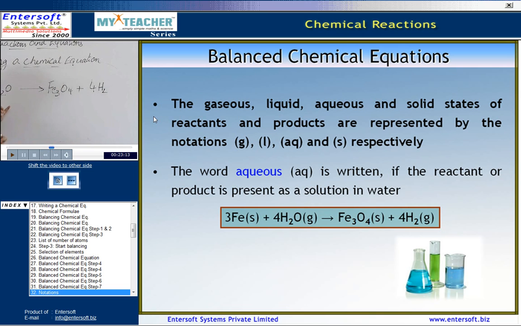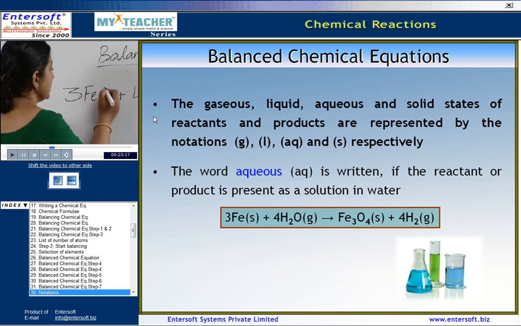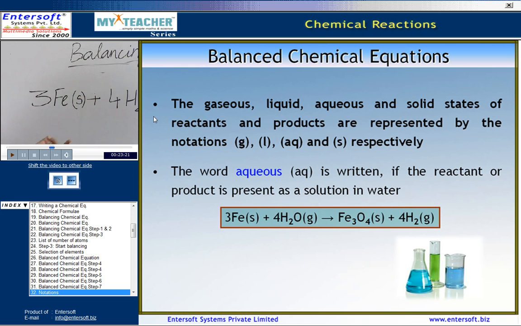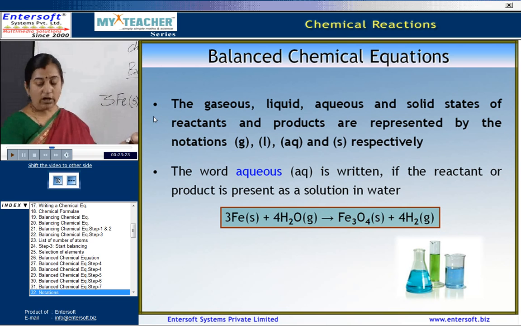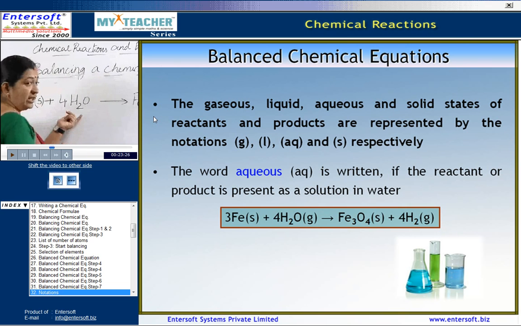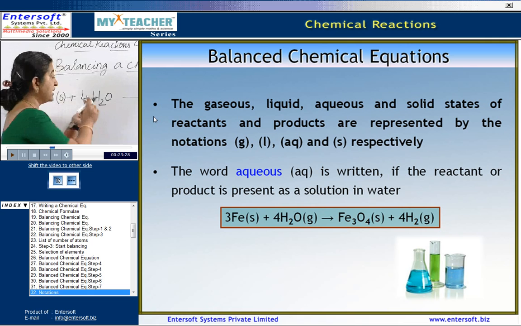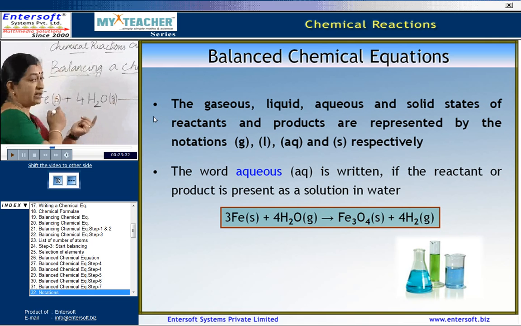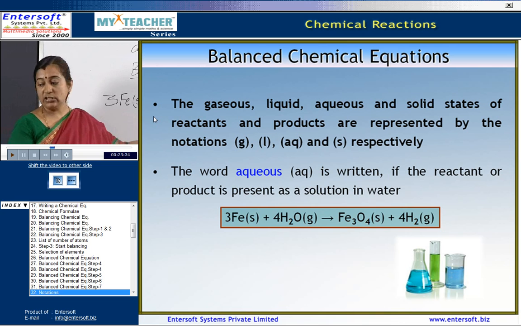What is the state must also be observed. Here iron is in the solid form and hence it is written with a small s within bracket. Now, coming to water, generally water is in the liquid form, but in this reaction it takes part in the gaseous state and hence it is written as small g.